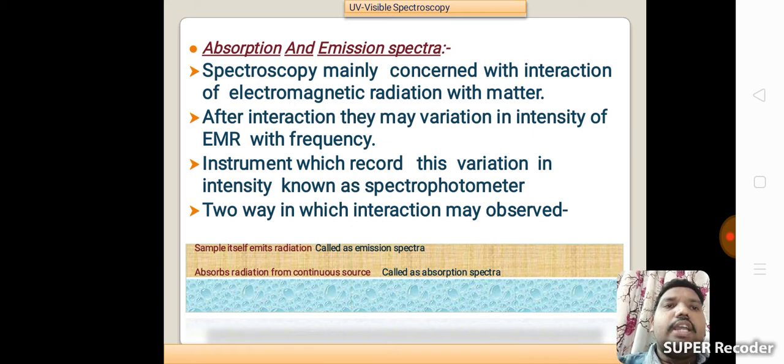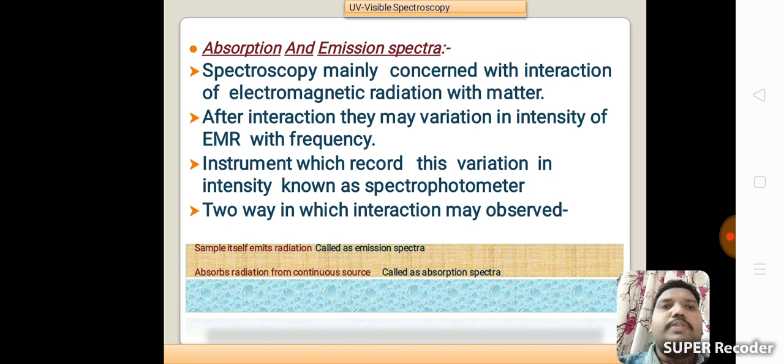The instrument which records this variation in intensity is known as a spectrophotometer. There are two ways in which interaction may be observed. The sample itself emits radiation, called emission spectra, or absorbs radiation from a continuous source, called absorption spectra.